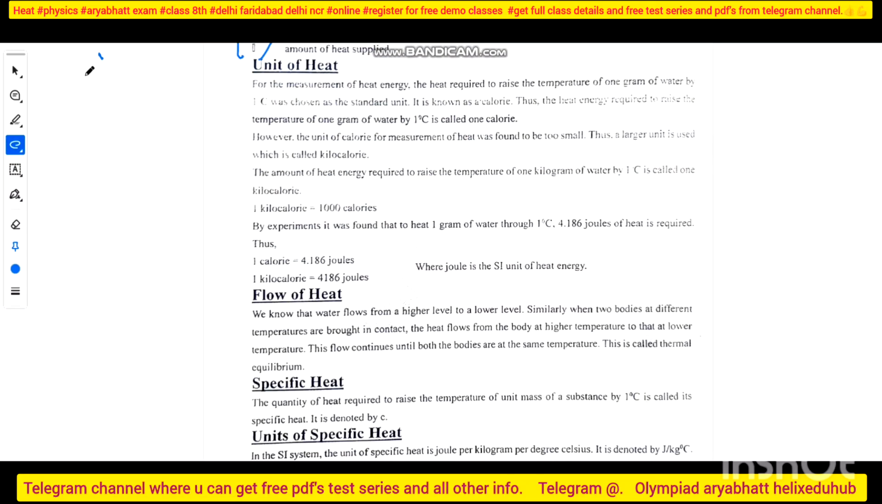So first, the SI unit will be what? Joule only, because it is a form of energy. So for the measure of heat energy, the heat required to raise the temperature of 1 gram of water by 1 degree Celsius is chosen as the standard unit, and it is known as calorie. So the 1 calorie definition is always asked. So the amount of heat required to raise the temperature of 1 gram of water by 1 degree Celsius is the standard unit, and it is called calorie. So this is the definition of calorie.